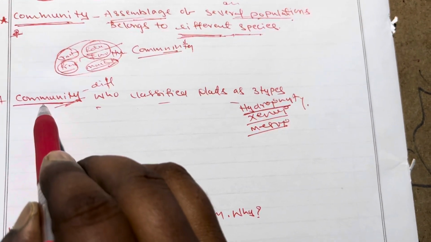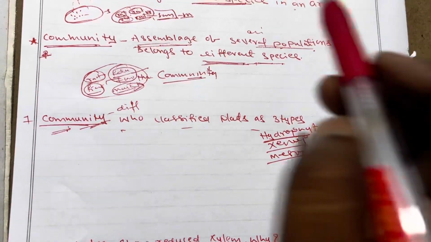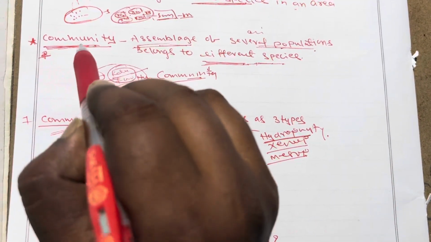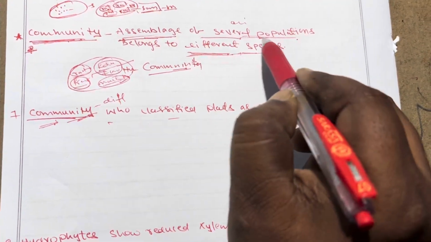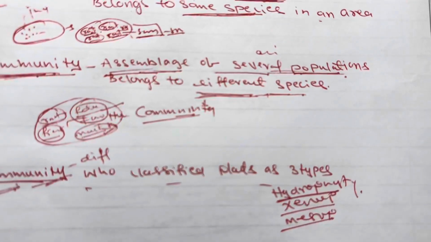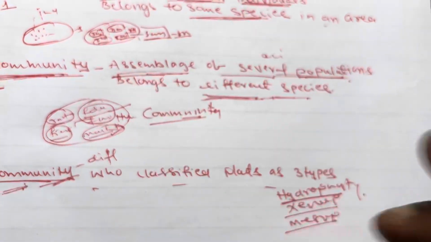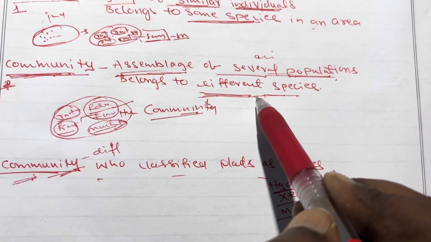First of all, community. What is the definition of the community? Again we need to know the same definition. There is no need to study specially again, same definition: assemblage of several populations belonging to different species.